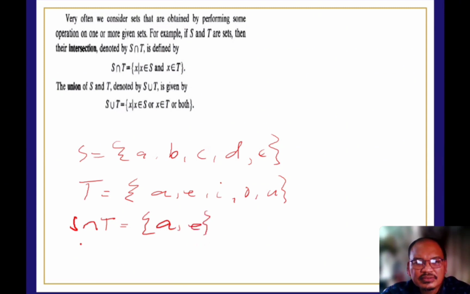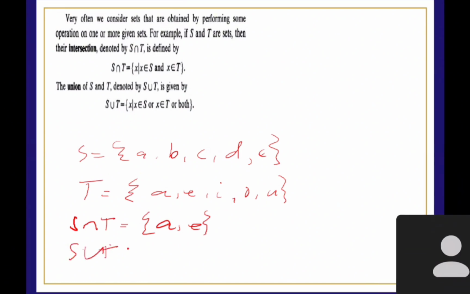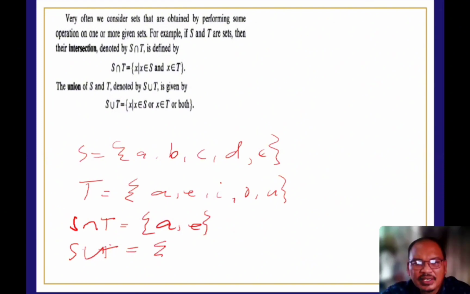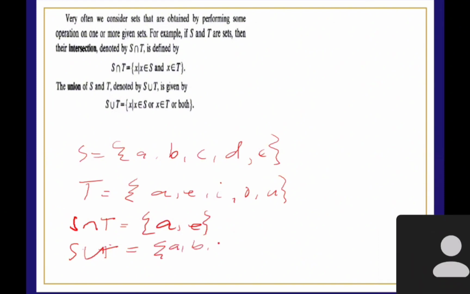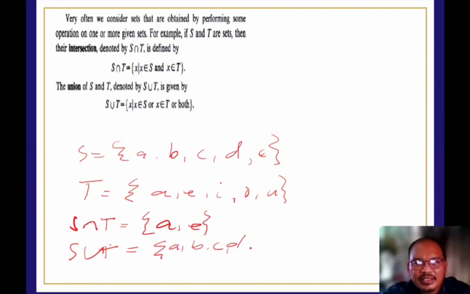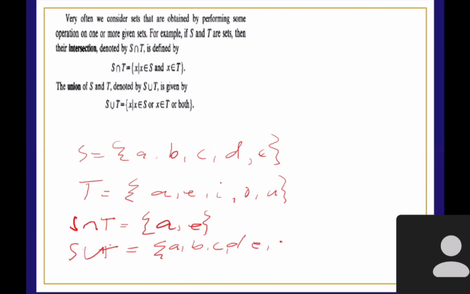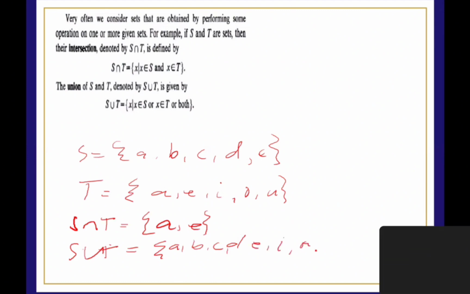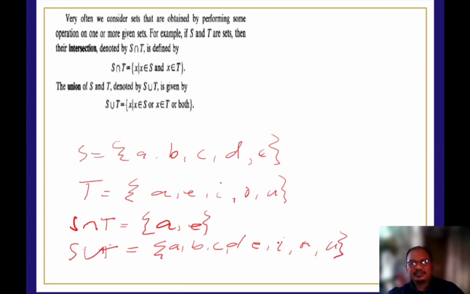Okay. How about the union? Both of them. From A, B, C, D. So we have A, B, C, D, E, I, O, U. Right? So we have the union of the two. Meaning, we're going to combine, but do not repeat the elements. Okay, so that is the intersection and the union.